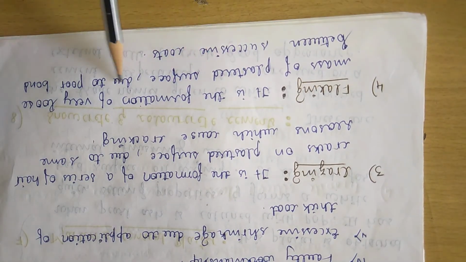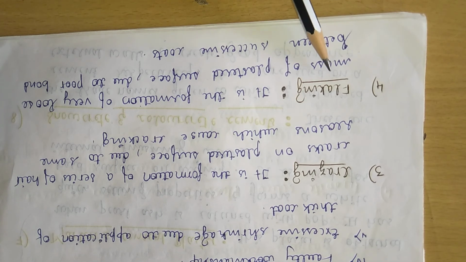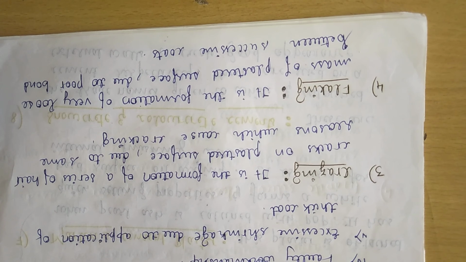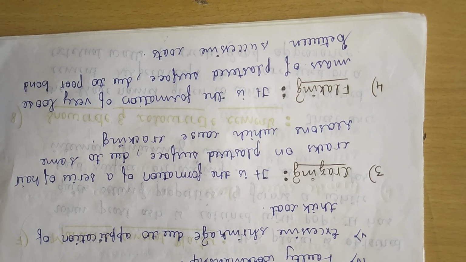Flaking is the formation of a very loose mass of plaster surface due to poor bond between the successive coats. As we discussed in the previous videos, the plastering we provide is in two coats or three coats, but whatever layers we provide, there should be a proper adhesive bond between the first coat and second coat, and between the second coat and third coat. If the adhesive bond is not properly maintained, there may be chances of falling or flaking of plaster. So this is all about the defects in plaster.